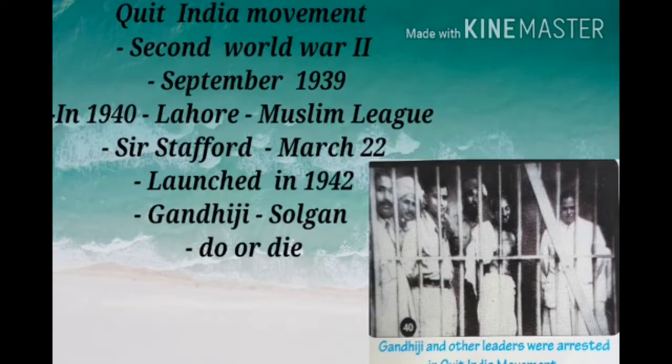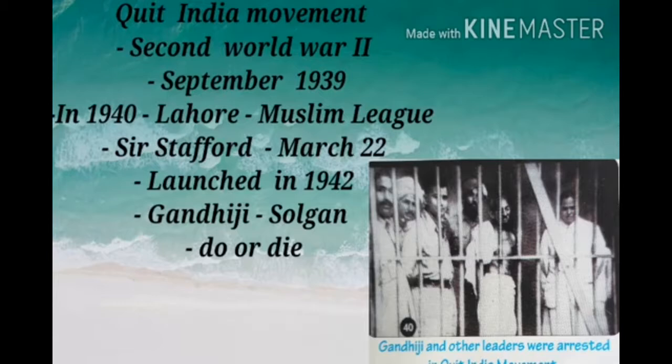Children, when did the First World War break out? Yes, the First World War broke out in 1914 and came to an end in 1918. Children, the Congress declared that India would not join the war until the British granted complete independence. They held talks with the British, but it failed.